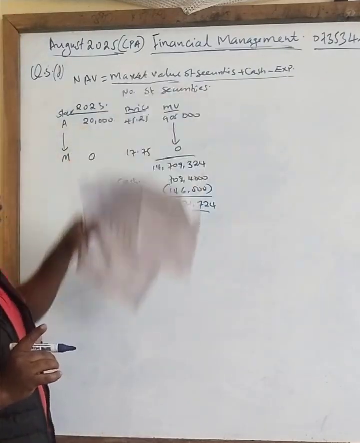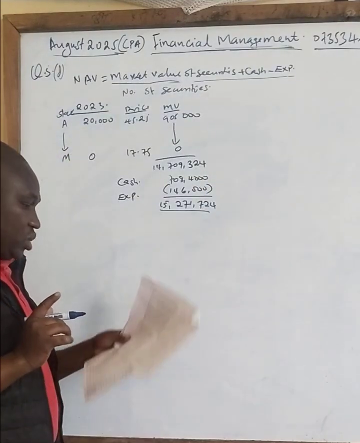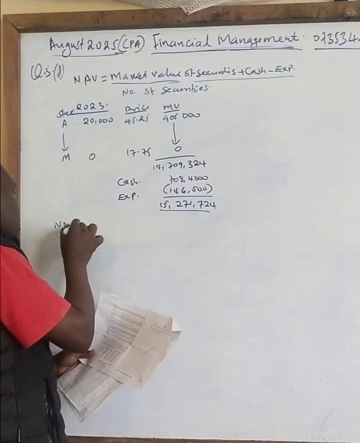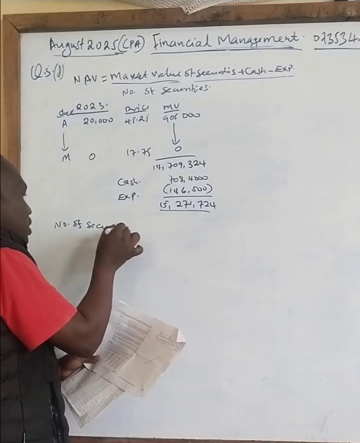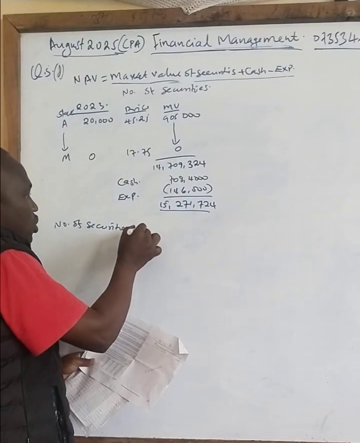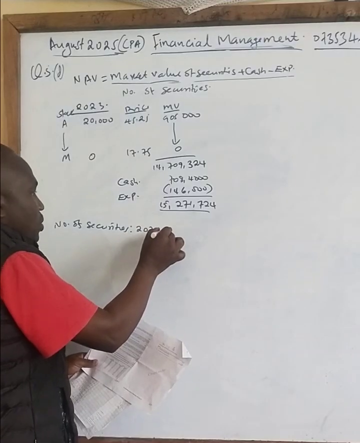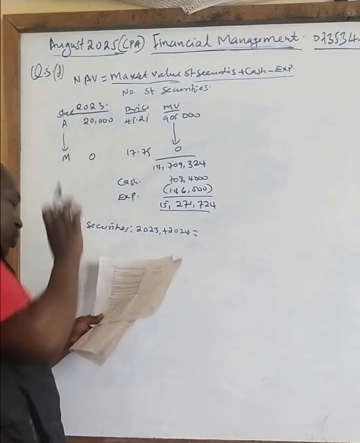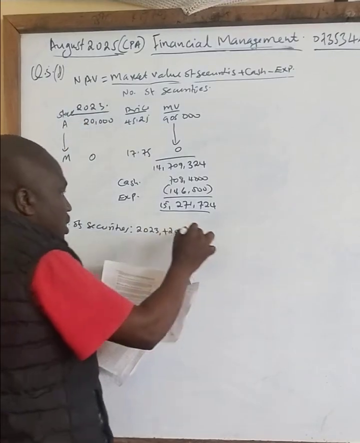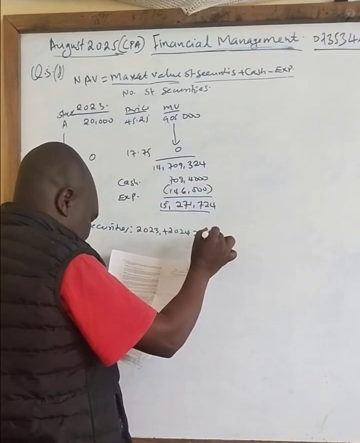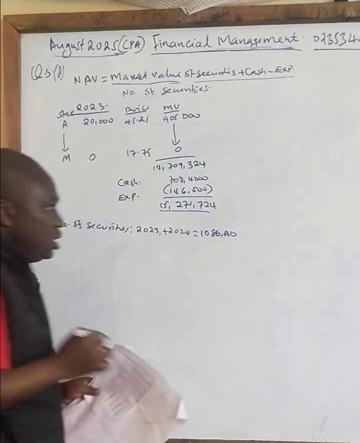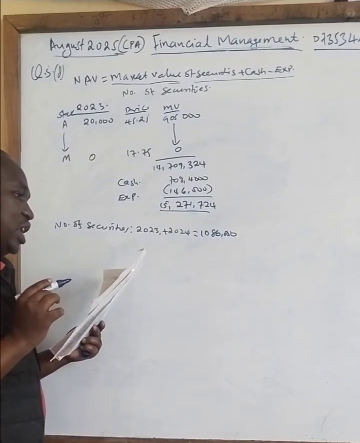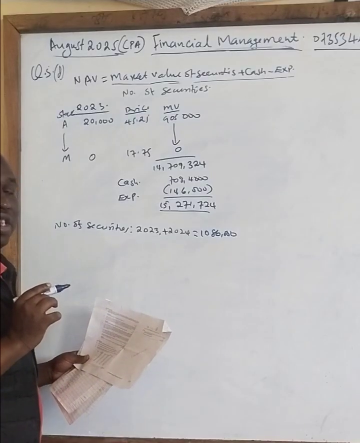Then we want to find out the number of securities, that is, the number of shares that you are seeing there. We take the shares for 2023 plus shares of 2024. So if you add the columns from A to M for the shares, the answer you get is 1,086,000. So the question is asking for the net asset value of a share, which means per share.